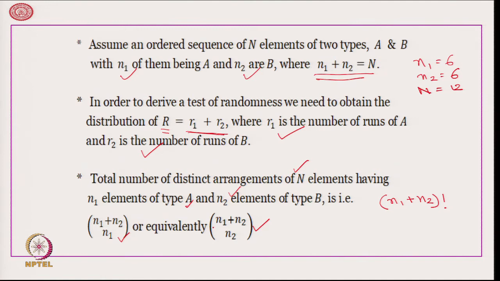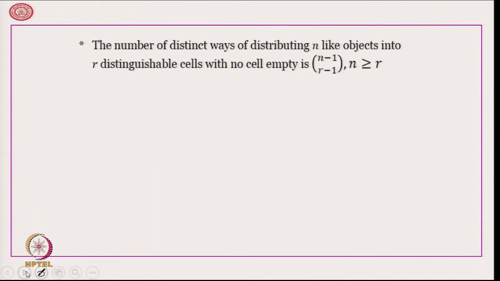However, n1 of them are same and n2 of them are same, therefore we need to divide by n1 factorial, n2 factorial, and this is nothing but (n1+n2) C n1, which we have written here. Okay. Now, the number of distinct ways of distributing n like objects into R distinguishable cells with no cell empty is (n−1) C (R−1), when n is greater than or equal to R.